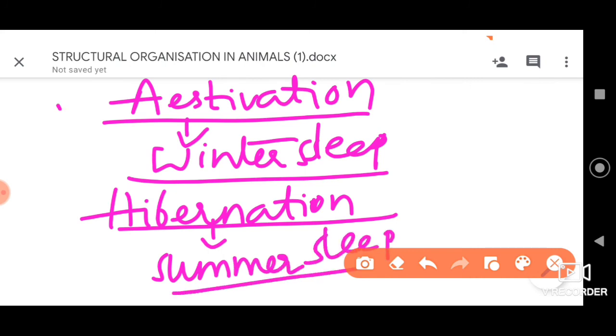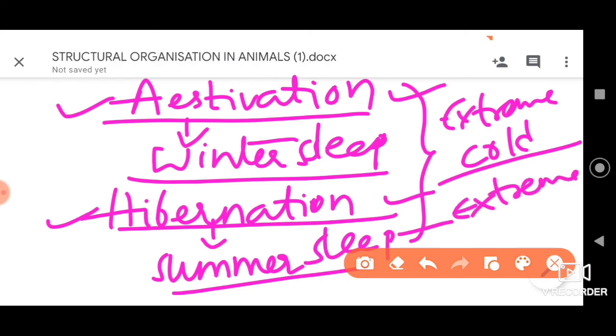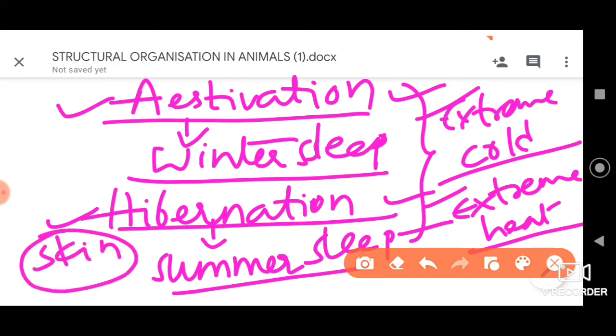Now when you talk about estivation or hibernation, the frogs burrow into the soil and survive inside. There, to avoid the extreme cold of winter, and for summer sleep, to avoid the extreme heat, they will make burrows and survive inside. During that time they respire generally through the skin, dear students. That means cutaneous respiration will occur. So among the given options, option 1 itself, skin, cutaneous respiration, is the right one.